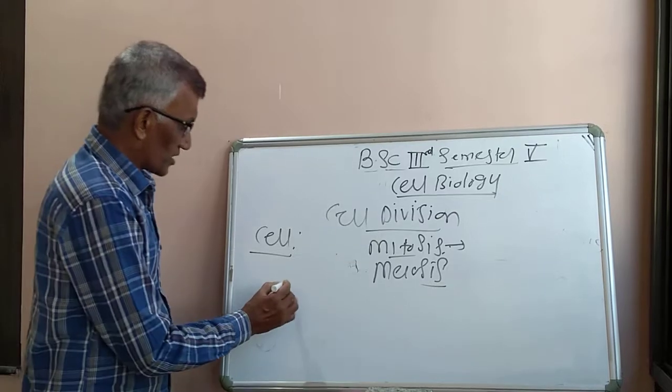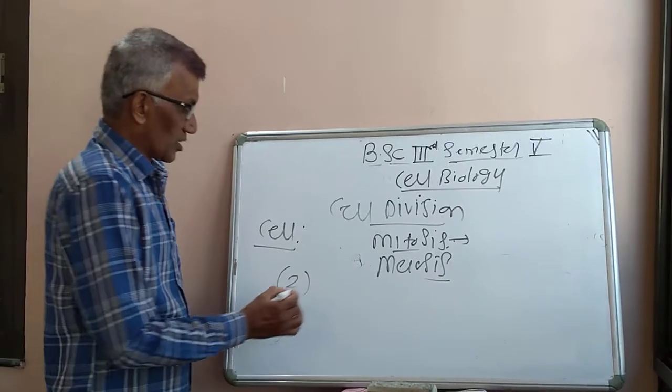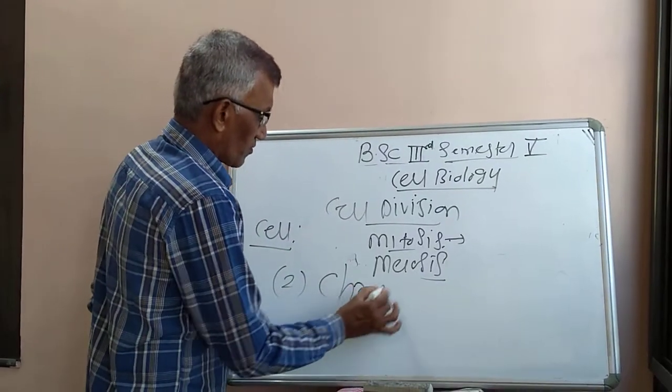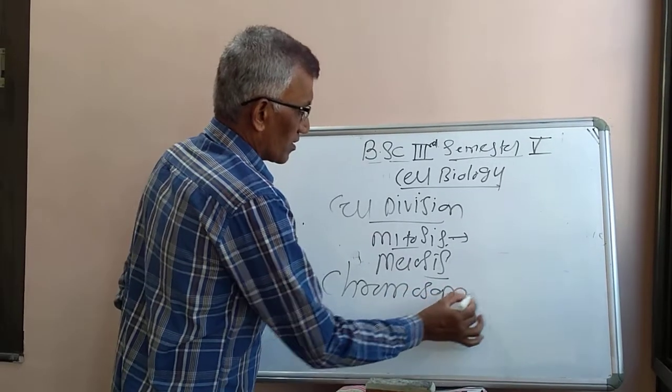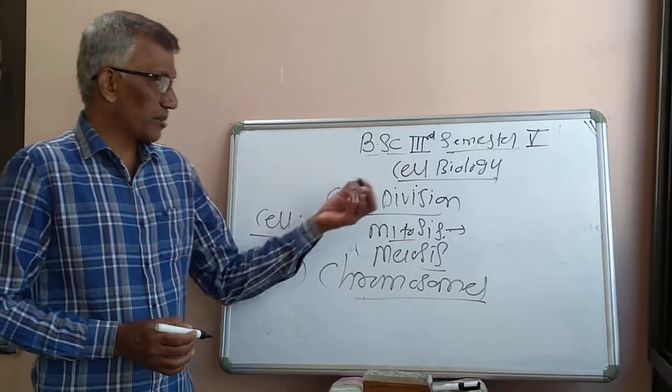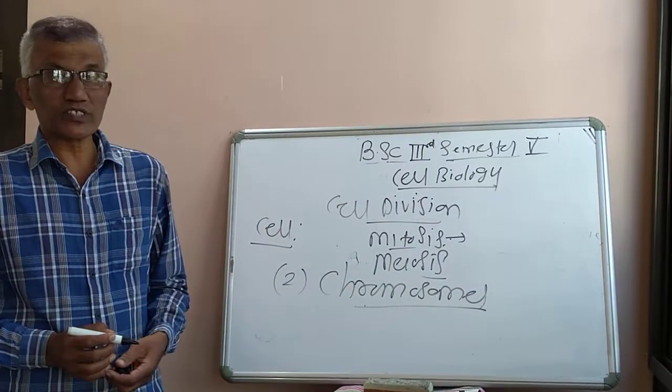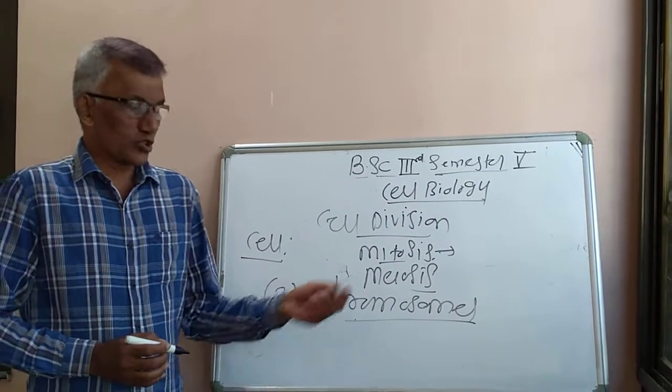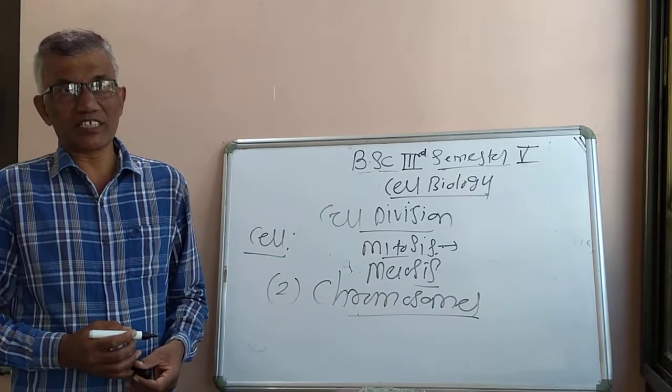Then another important aspect of this paper is chromosomes. It is also a big bit of this paper. In chromosomes, you have to describe the definition of chromosomes.